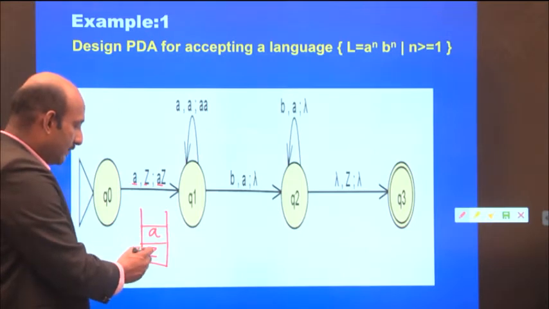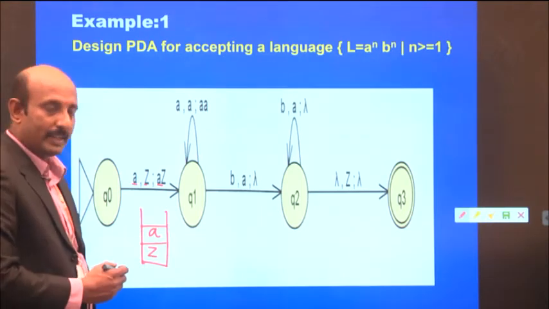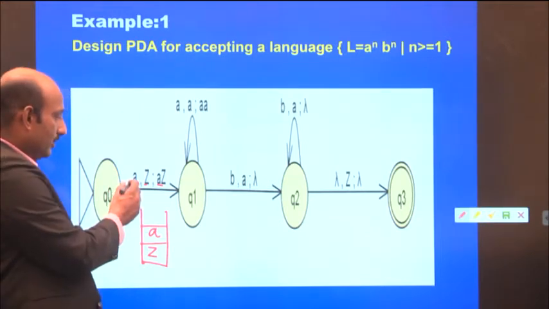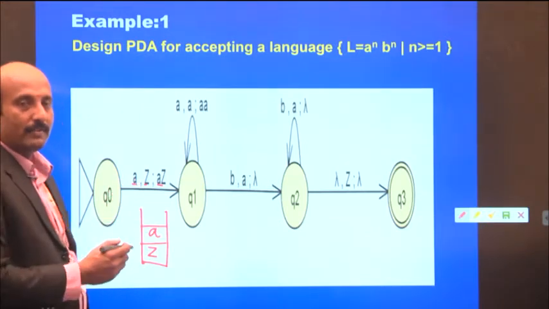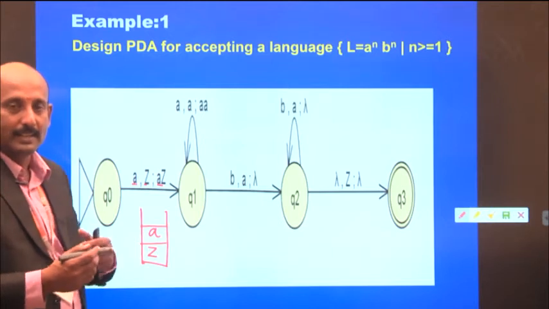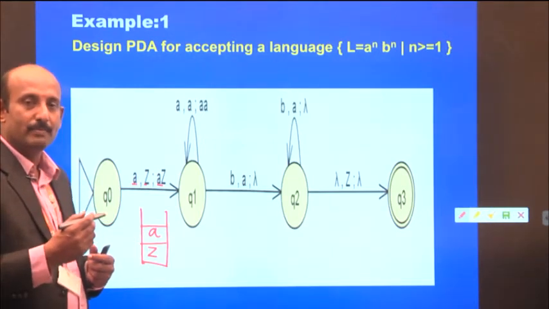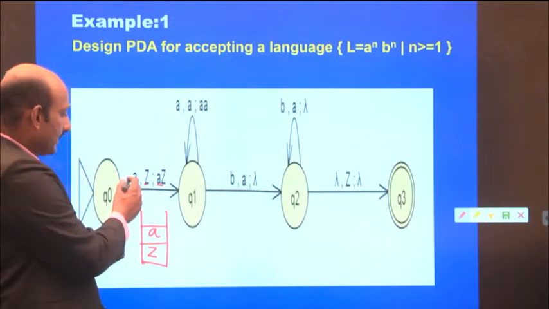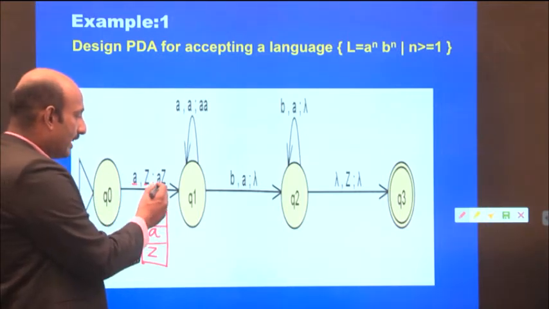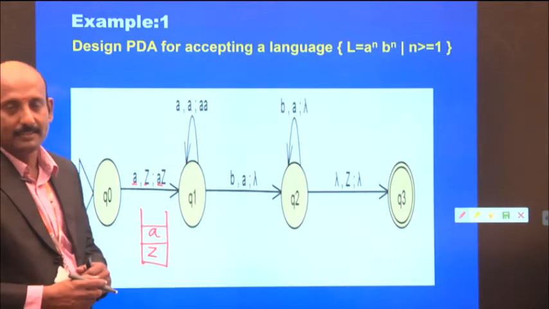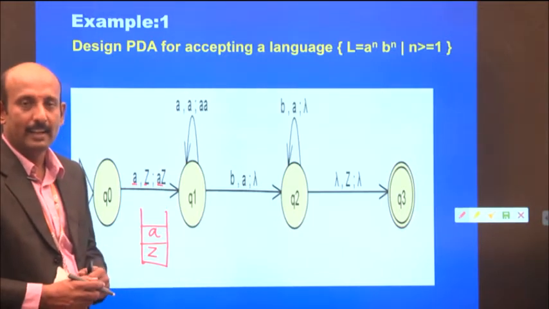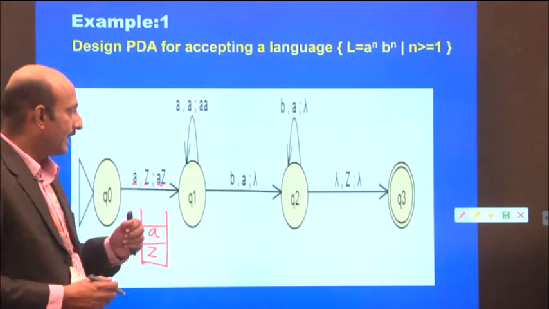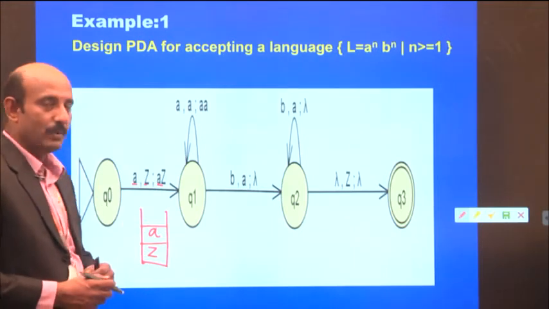Initially it is empty, which is denoted by Z, and we read A. As we designed, whenever it reads the input A, the A is pushed onto the stack, so we write A Z.